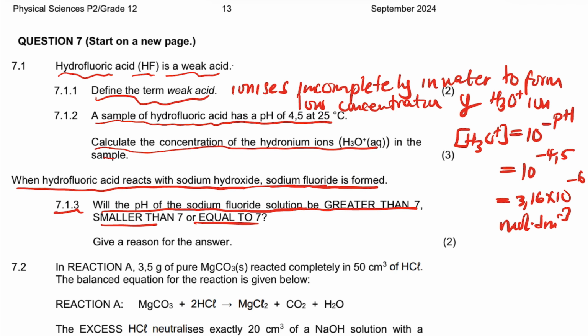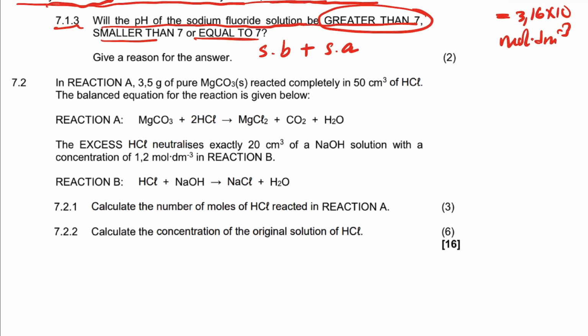Right, what do you need to ask yourself? The hydrogen fluoride, what type of acid is that one? It is a weak acid. And then the sodium hydroxide is a strong base. So it's a reaction between the strong base and the weak acid. So the pH is going to be greater than 7. So the answer there is greater than 7. And then you say it's a strong base that reacts with the weak acid. That's your reason there.